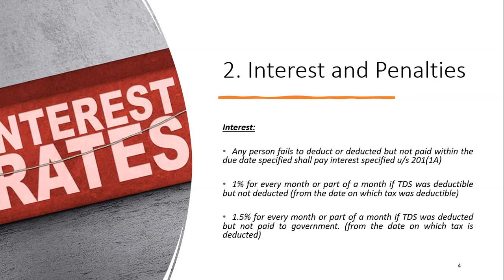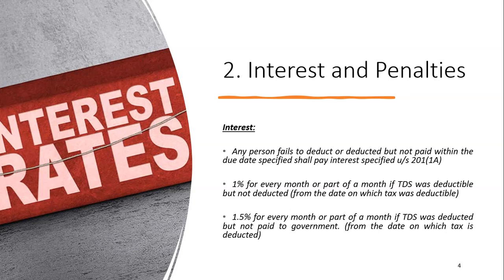For example, a person makes a payment in the month of February, a transaction which attracts TDS, against which he did not deduct the TDS in the month of February. So he did not pay the TDS before the 7th of March. However, he remitted the TDS amount to the government account on the 9th of March. That means 2 days beyond the due date.